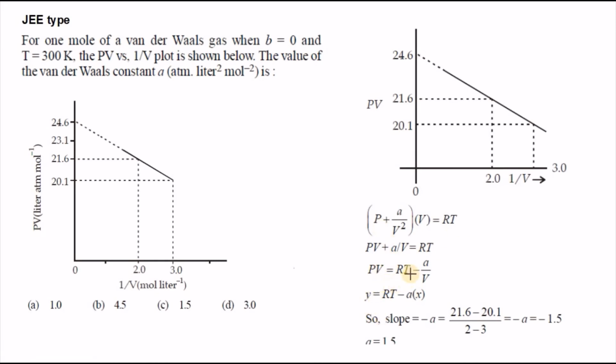After that, comparing PV equals RT minus a by V with y equals RT minus ax, the slope became minus a. Applying Y2 minus Y1 by X2 minus X1, the answer came minus 1.5 for minus a. So a became 1.5. That means option C is the right option for this question, based on the graphical representation.